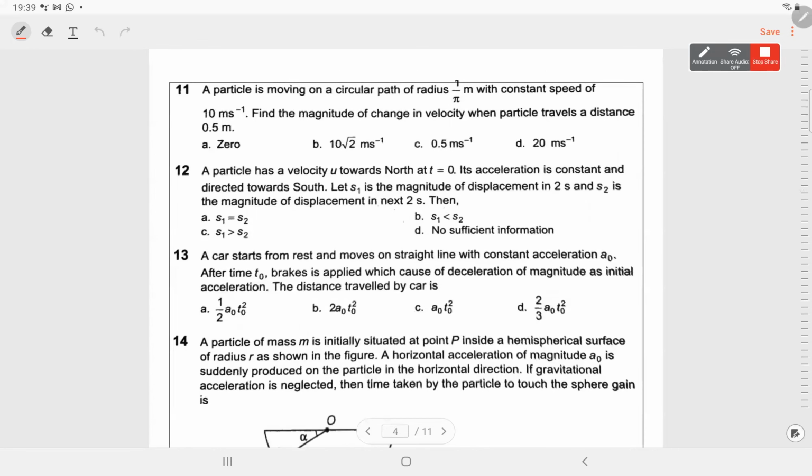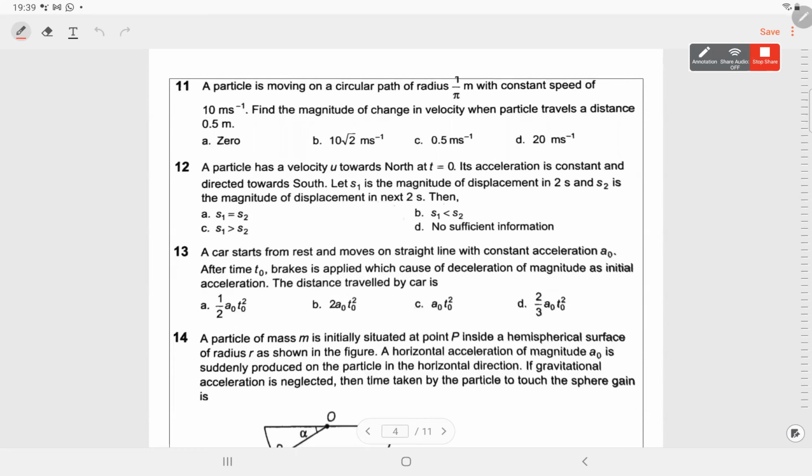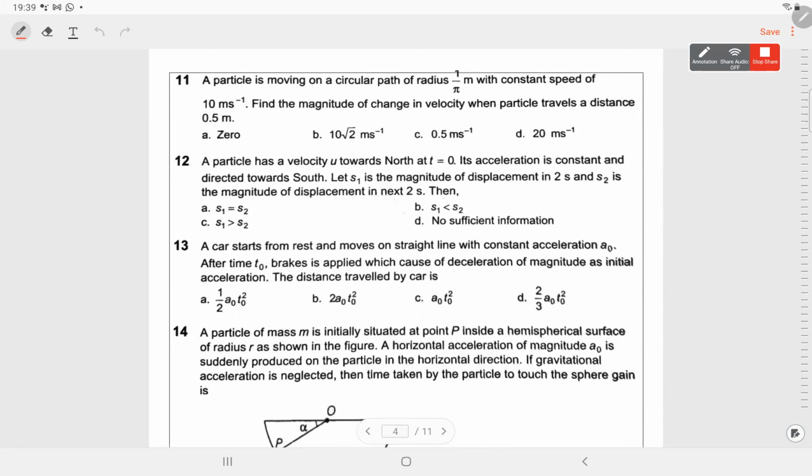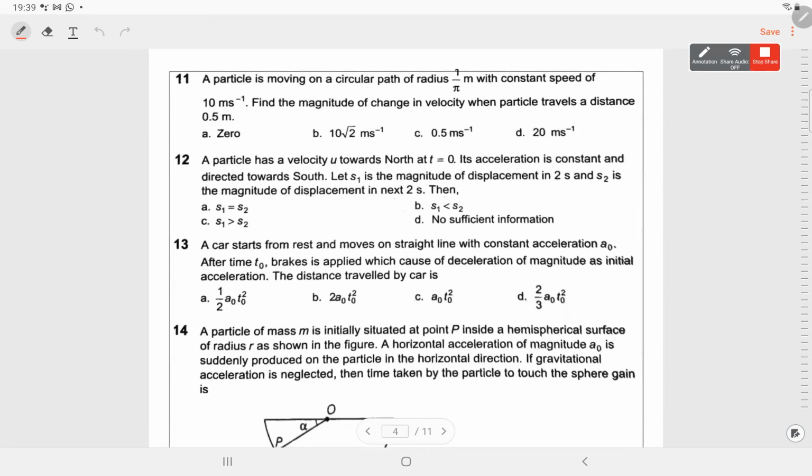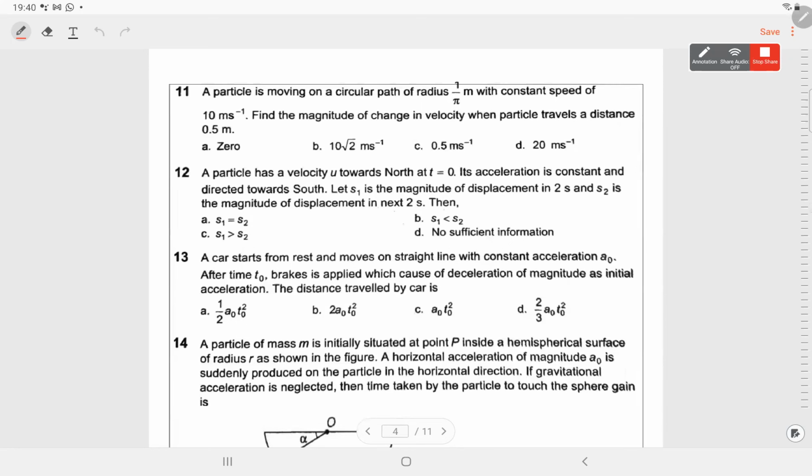Don't worry. Question number 11. You attend sir's class, Radhika? Yes, he's doing motion in a straight line now. No, he will overtake me very soon. Don't worry. He doesn't have to do that much practice, so no problem. He will cover motion in a plane by that time. He will always be ahead of me because I started a little late.